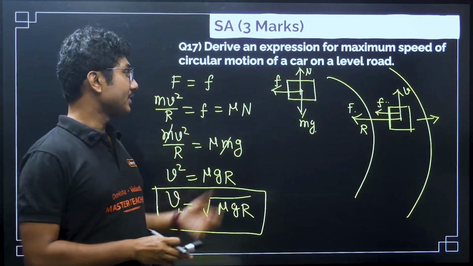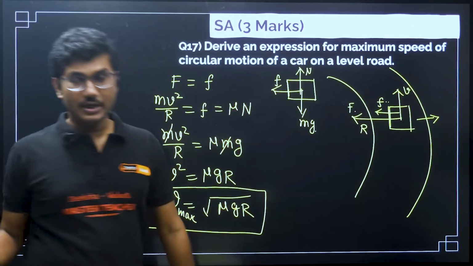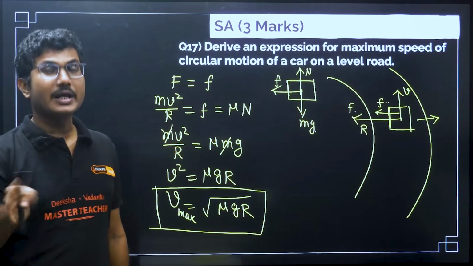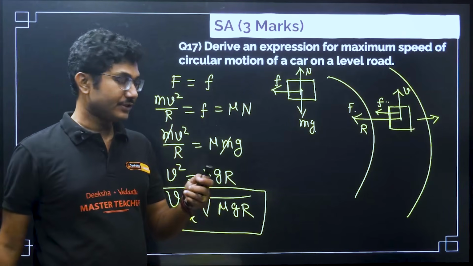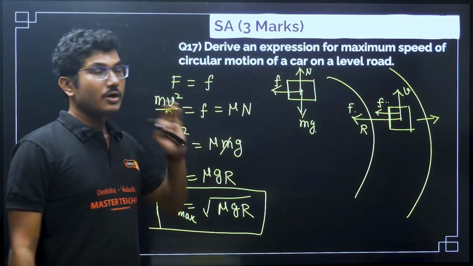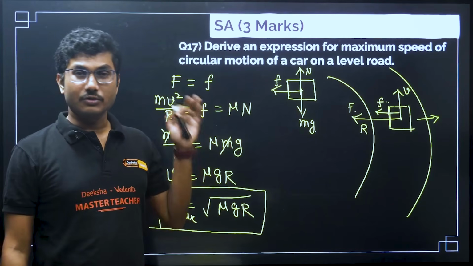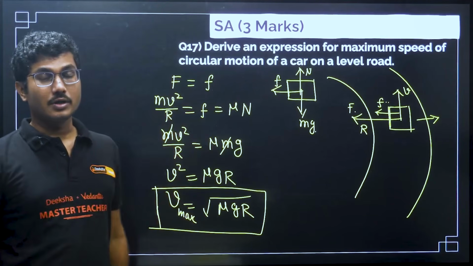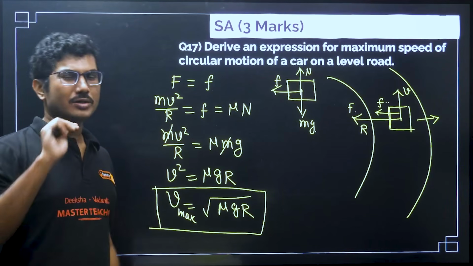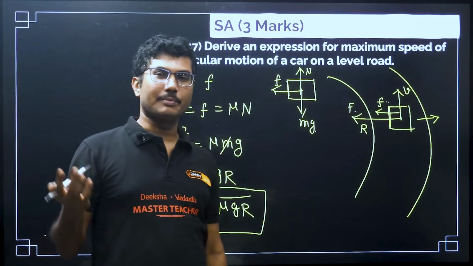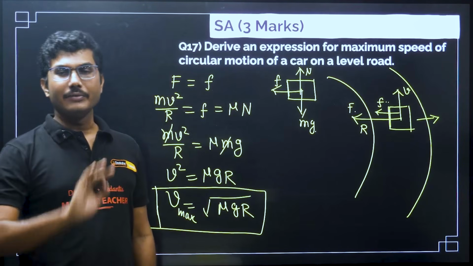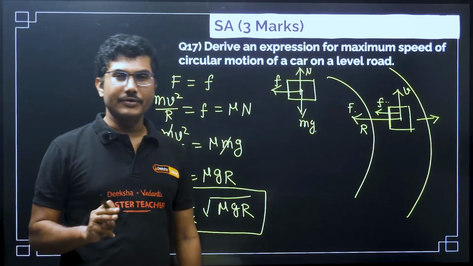This question will come as a 3-marker question, but if that question comes as a 5-marker question, avoid that, try to answer any other questions that are there. There will be options for you, don't worry about it. So, try to answer alternative questions, not the maximum speed on a banked road. It came once or twice when the board took the PU1 paper, but I recommend you do not try that derivation.